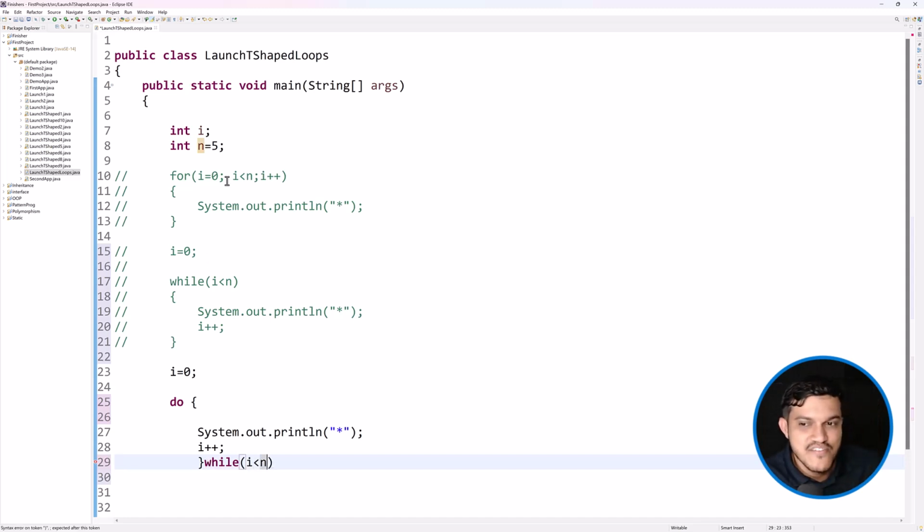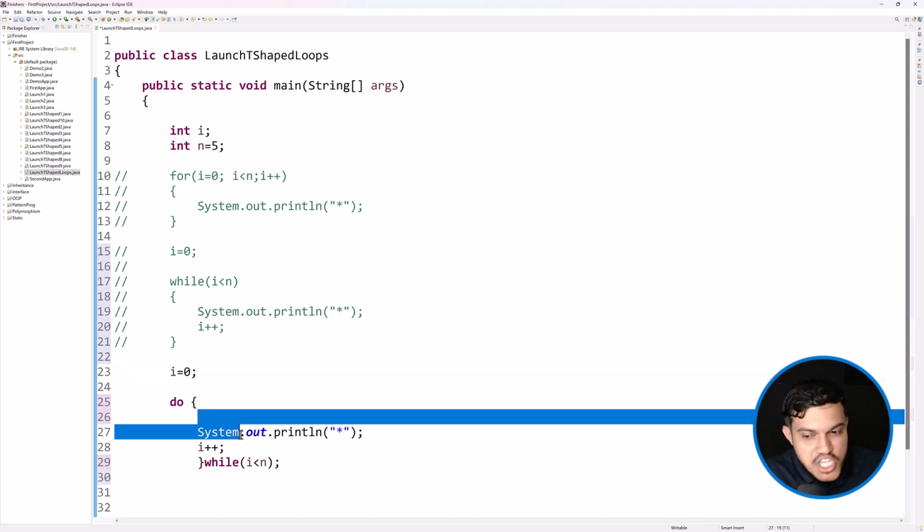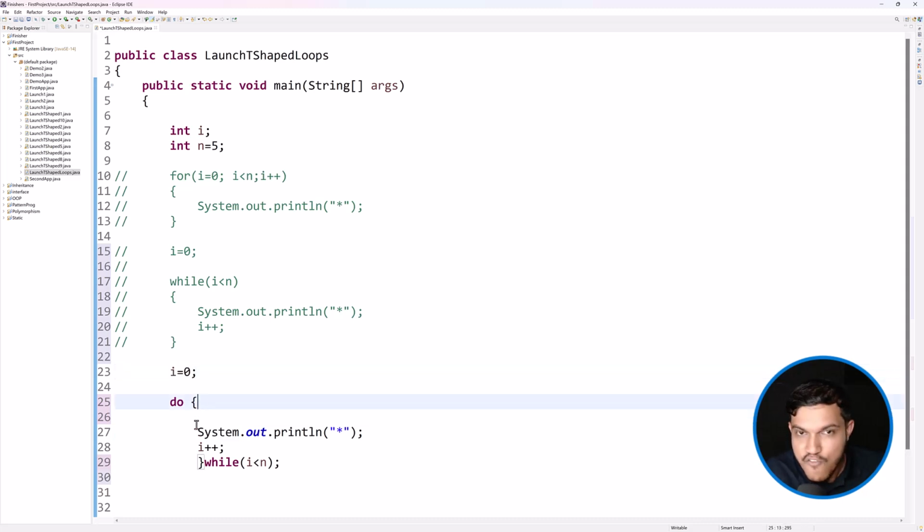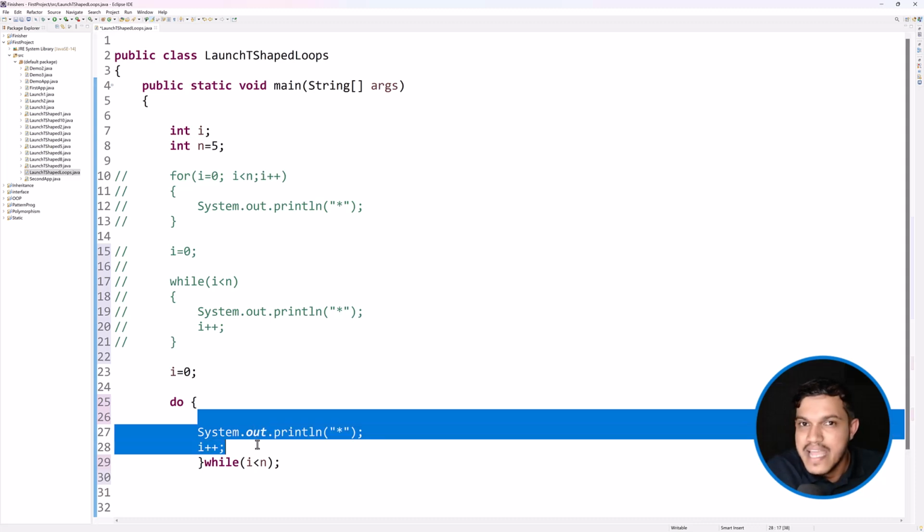And inside n, we have created 5. So it is I value, if it is 0, 0 less than 5. And I will put a semicolon here. The syntax is different. That's it. So what happens here is I am initializing the I value to 0. For the first time to execute, there is no condition. Nothing will be checked. Whether the condition is true or false, whatever you write inside the loop will be executed. For the second time onwards, for the repetition, it will check the condition.